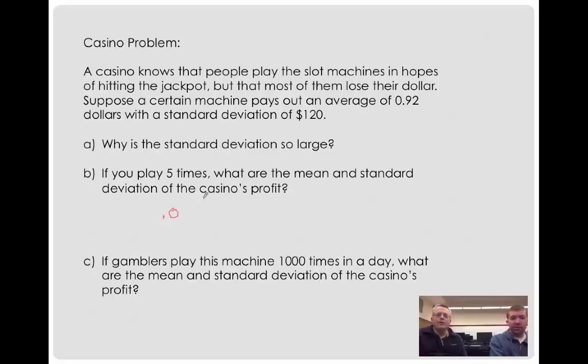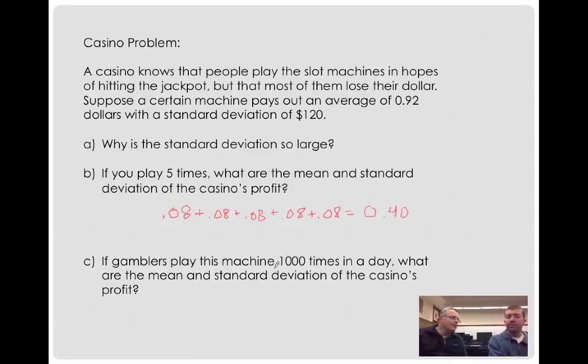Okay, we'll go that way. So plus 0.08, 5 times. So 5 identical random variables, so expected values add. Or the faster way would have just been to multiply by 5. So 0.4, 40 cents.